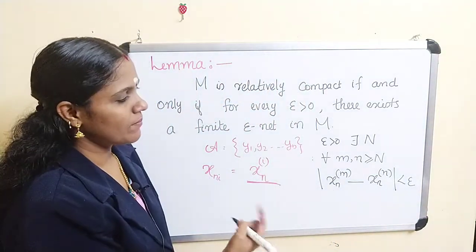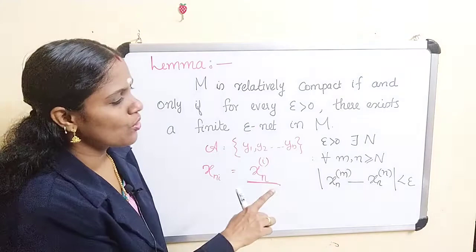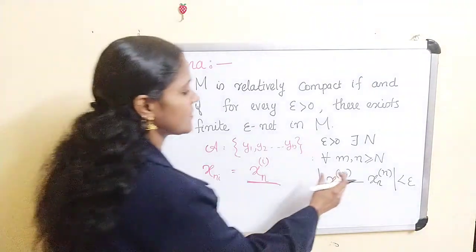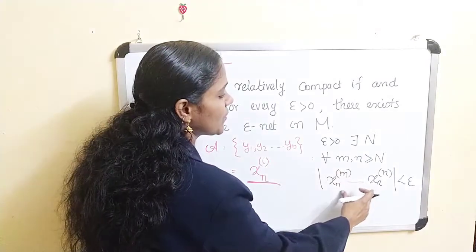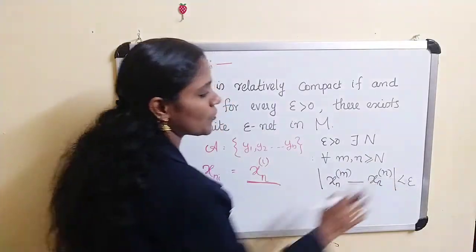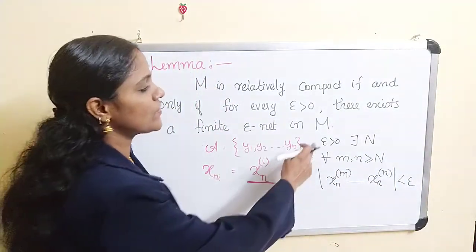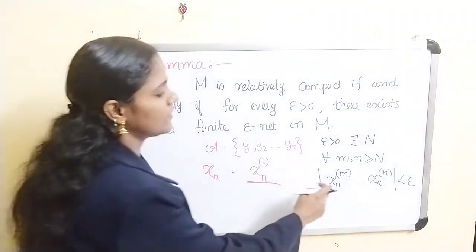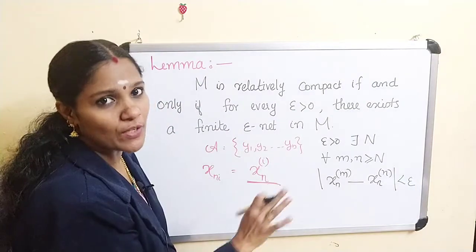After some point the distance between these terms must be less than epsilon. If this is true for every epsilon greater than 0, then we call this a Cauchy subsequence.